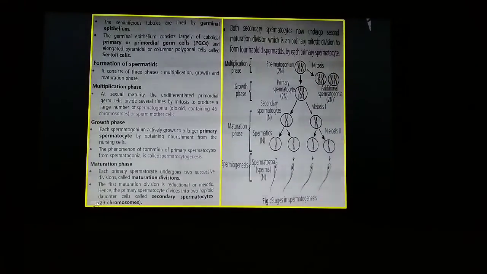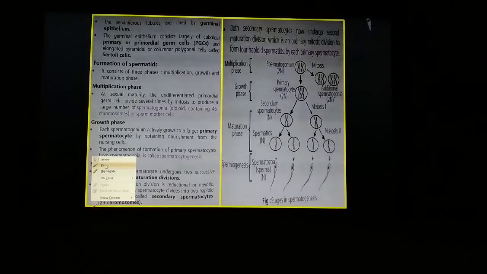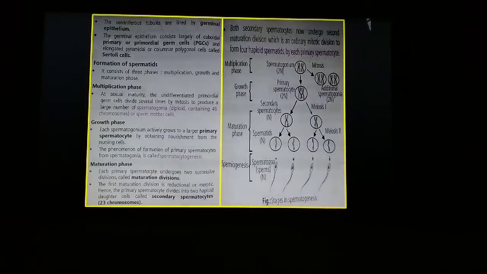Next, in the seminiferous tubules we will find germinal epithelium cells. These are the germinal epithelium cells which have cuboidal primary or primordial germ cells, and also they have elongated pyramidal or columnar polygonal cells which are known as Sertoli cells.